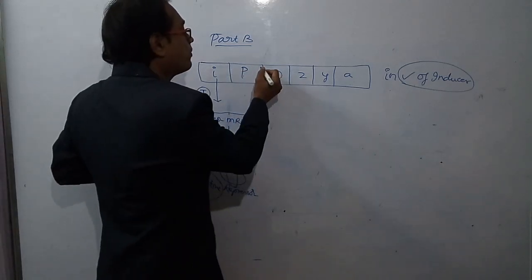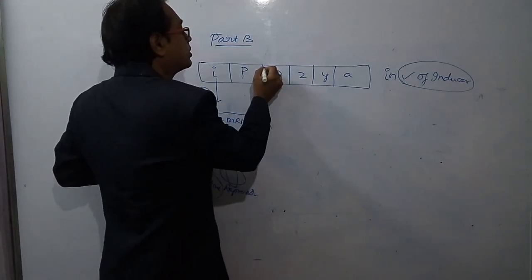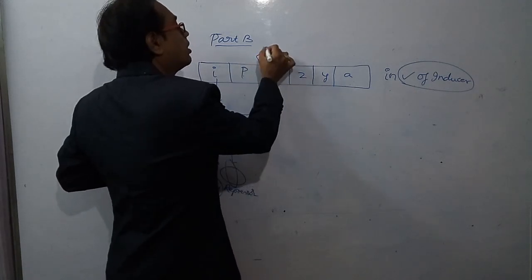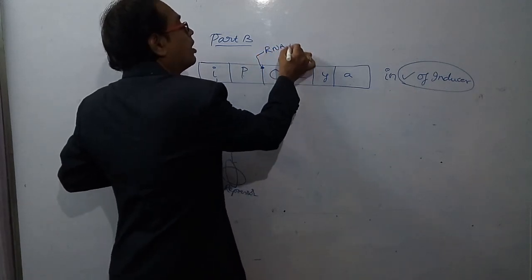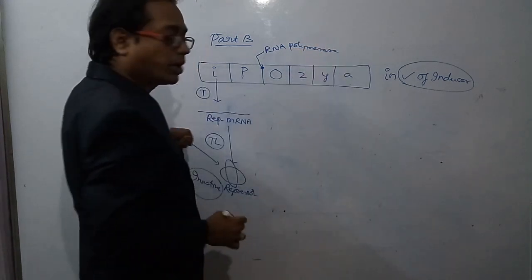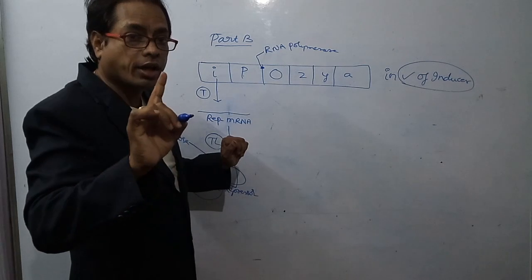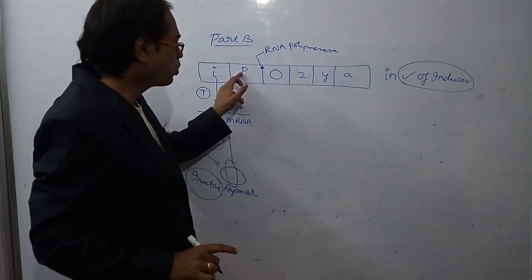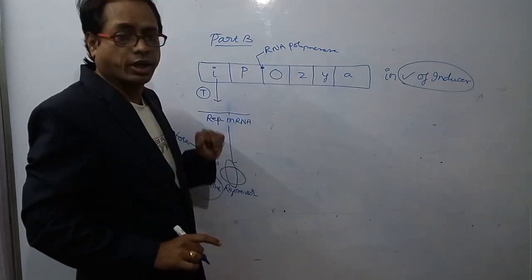So, what is the role of the promoter? At the promoter, which enzyme is bound? RNA polymerase. The binding site of RNA polymerase is the promoter, but not the operator.